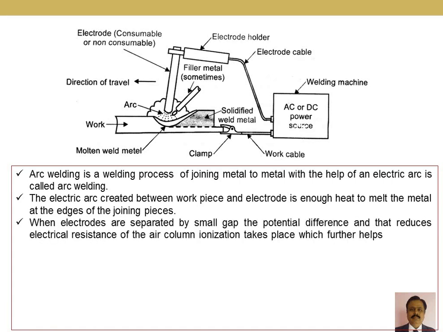When the electrode and the workpiece are brought near to each other, keeping some gap between them, there will be a formation of an arc. Here is a classic example to tell you how this arc is produced. Suppose you are walking on a road and a small pit is there, not wide enough. You pass over it as it is without much difficulty. If the pit is bigger or wider, you cannot walk over it like that. So what do you have to do? You have to take a jump.